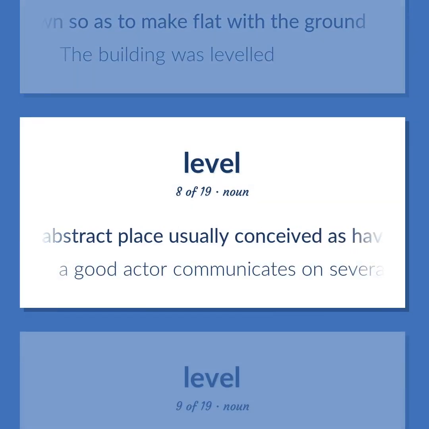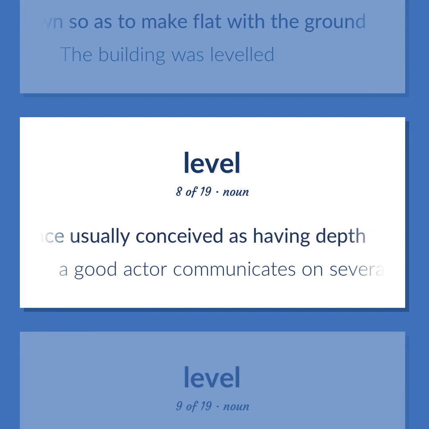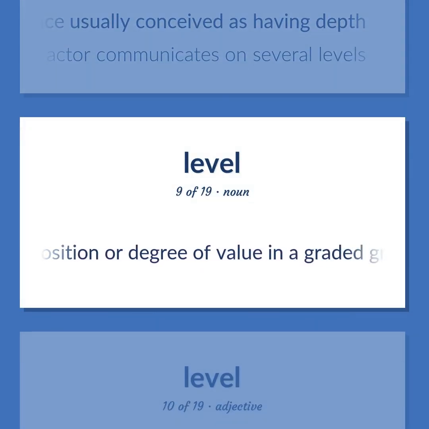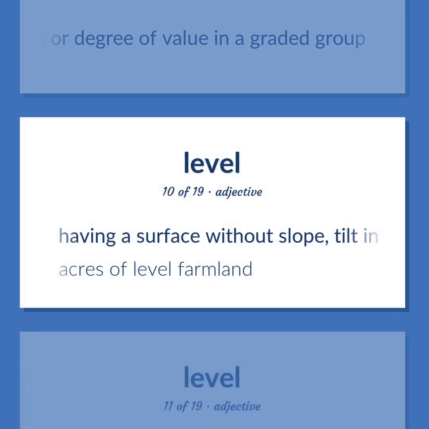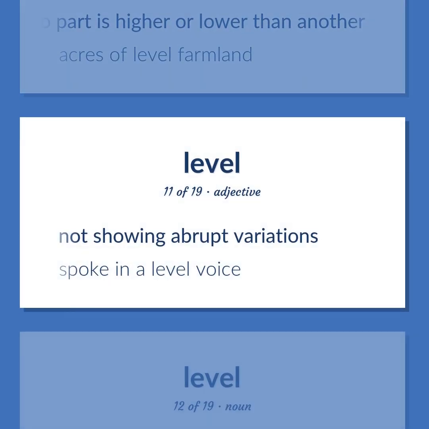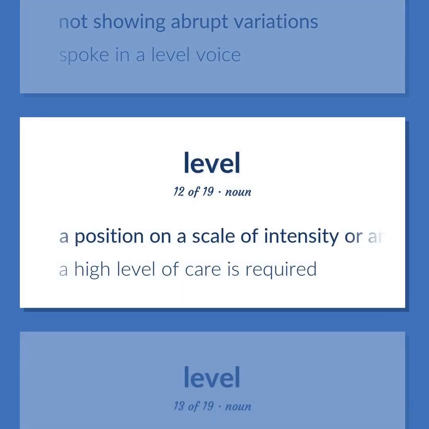An abstract place usually conceived as having depth. A good actor communicates on several levels. A relative position or degree of value in a graded group. Having a surface without slope, tilt in which no part is higher or lower than another. Acres of level farmland. Not showing abrupt variations. Spoke in a level voice. A position on a scale of intensity or amount or quality. A high level of care is required.